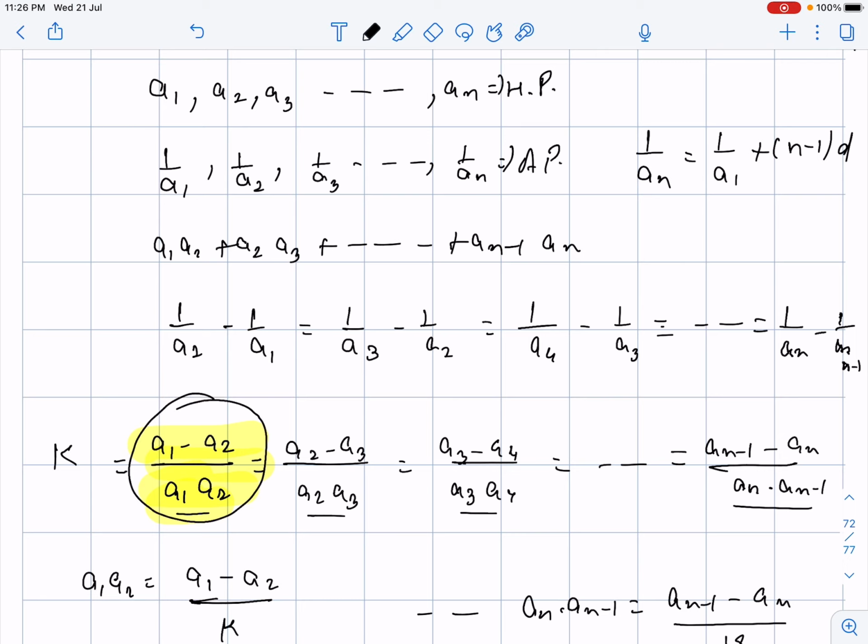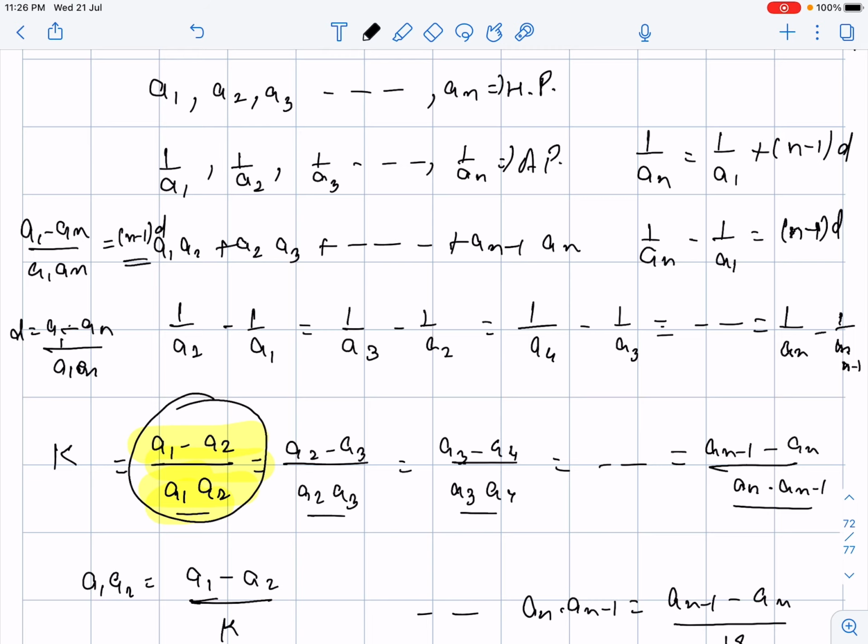So we'll be going to get d is k only. So we get 1 upon an minus 1 upon a1 is equal to (n minus 1) times d. And that will become (a1 minus an) divided by a1 an is equal to (n minus 1) times d. Or d will be (a1 minus an) divided by a1 multiplied by an multiplied by (n minus 1) in denominator.